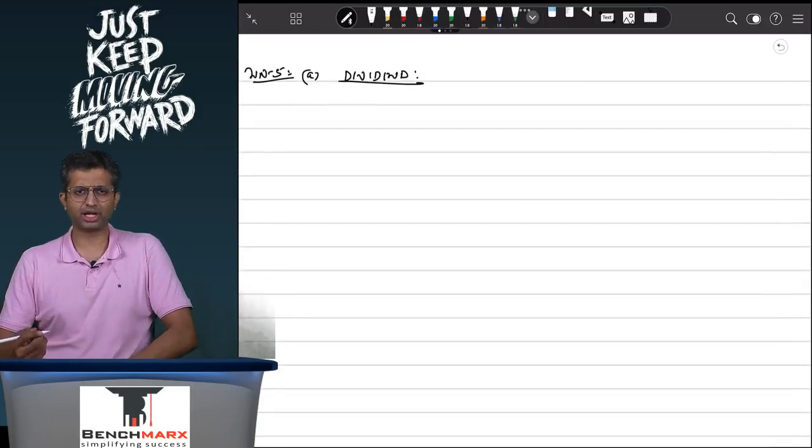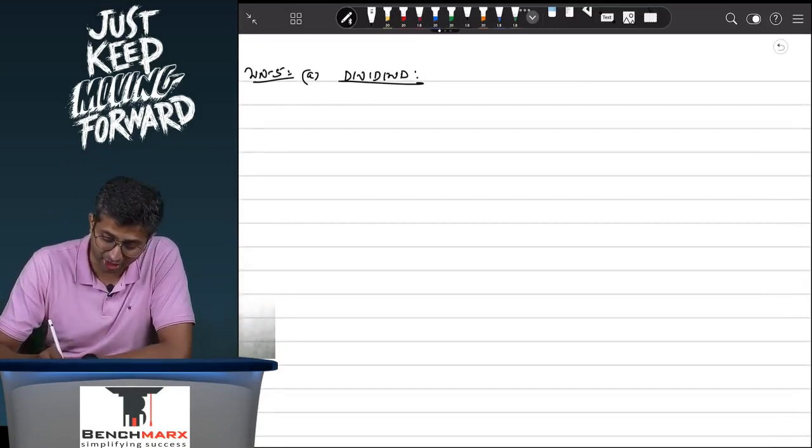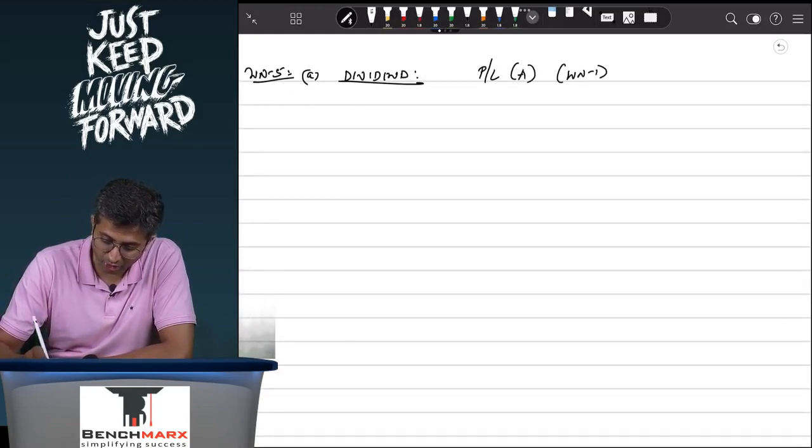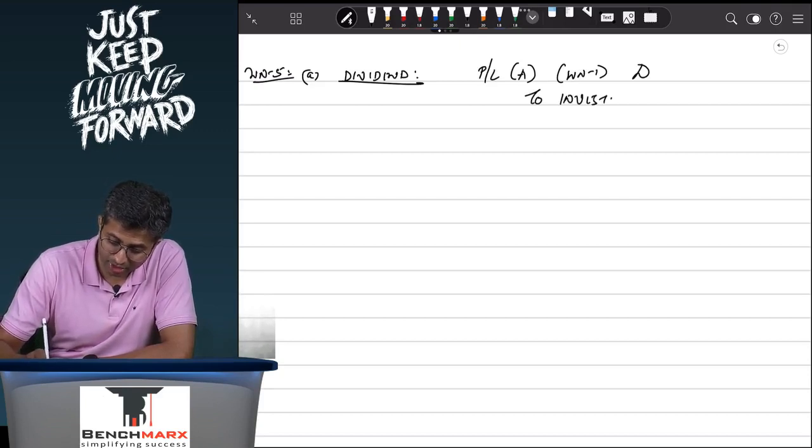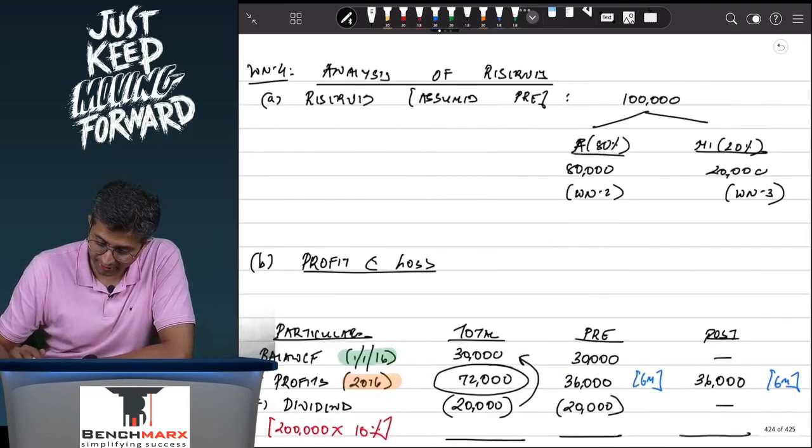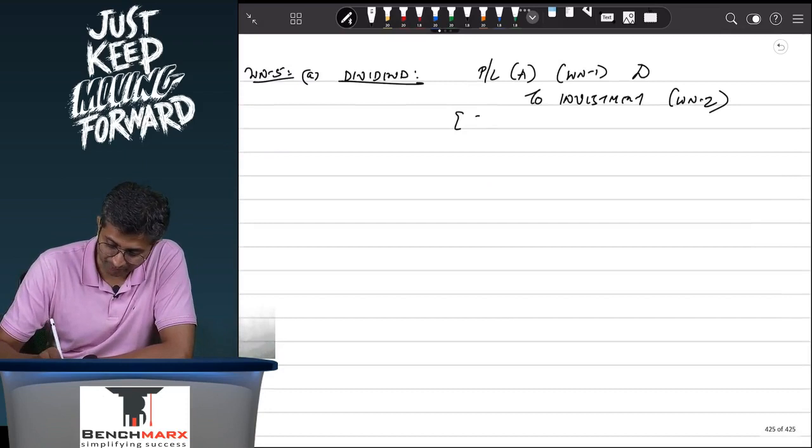Even if you don't pass, you need to give the effects. What is a rectification entry? What are you going to debit? Well, you have wrongly credited the profit and loss of A, which is appearing as a part of working note number 1, and you should have reduced the investment, which is appearing as a part of working note number 2. To what extent? Well, the total dividend, if you go to see, is 20,000.